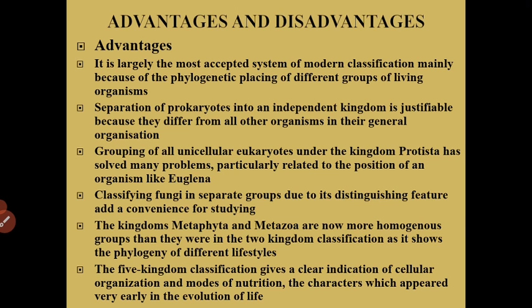Classifying fungi in a separate group due to its distinguishing features adds convenience for studying. Next, the kingdoms Metaphyta and Metazoa are now more homogeneous groups than they were in the 2 kingdom classification, as it shows the phylogeny of different lifestyles. And last, the 5 kingdom classification gives a clear indication of cellular organization and modes of nutrition, the characters which appeared very early in the evolution of life.